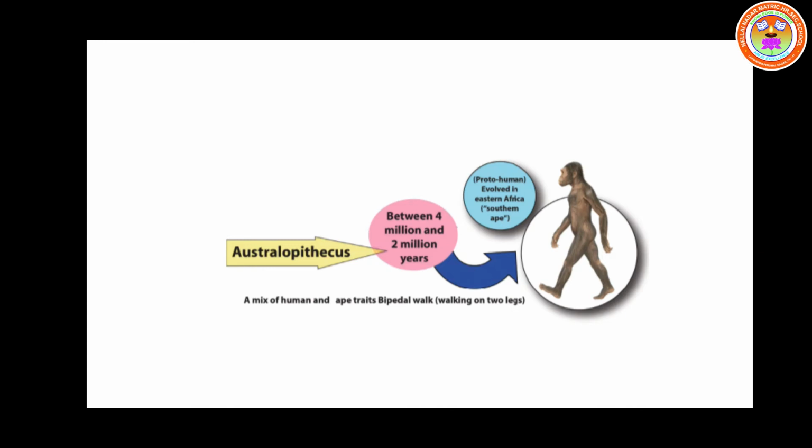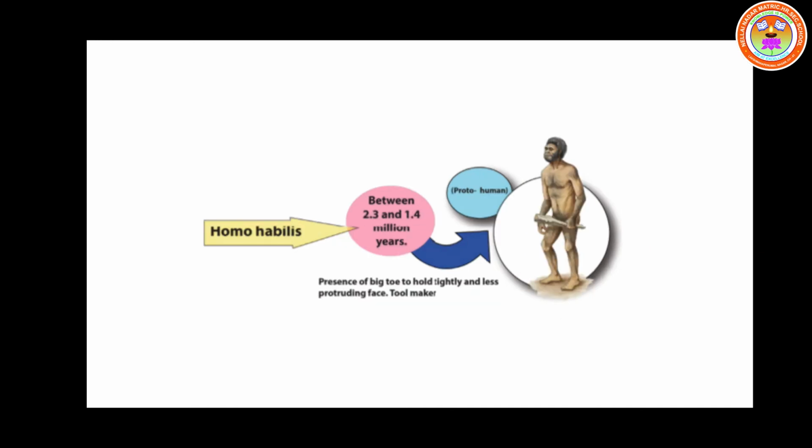Thereafter, the next stage of human evolution came. It was called Homo habilis. The period was between 2.3 and 1.4 million years. He was called early human. He had a big toe to hold tightly and a less protruding face. And he learned to make the tool.